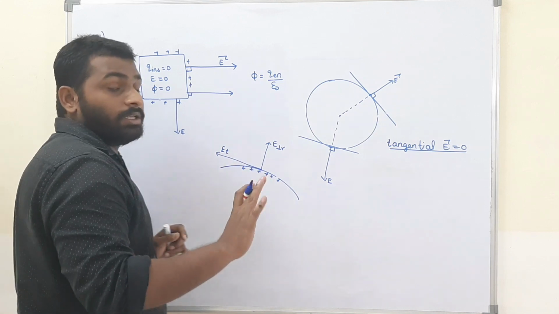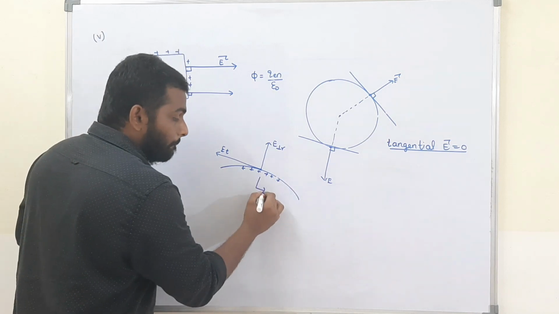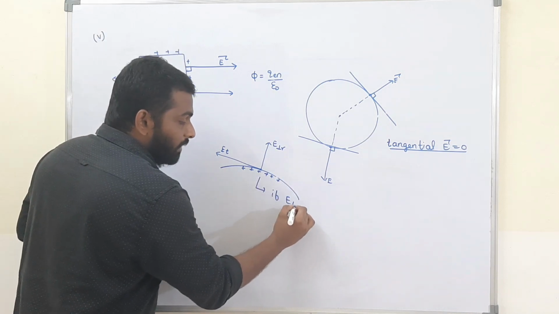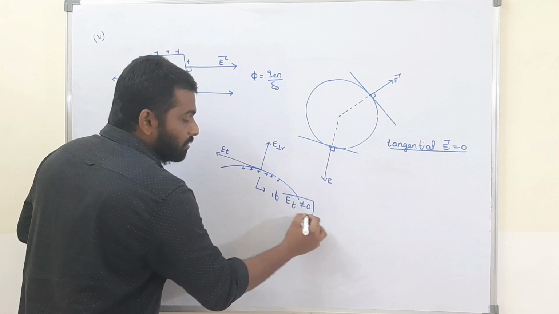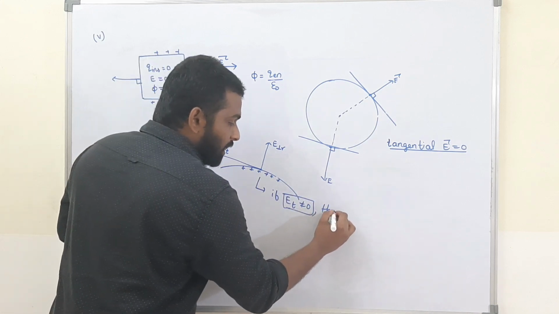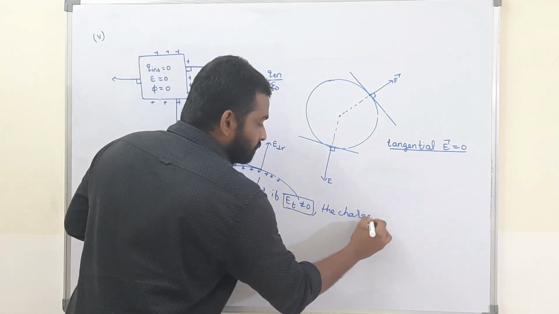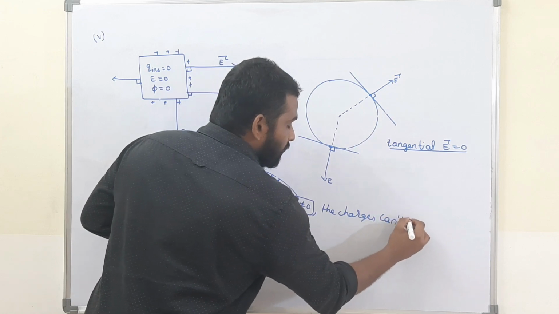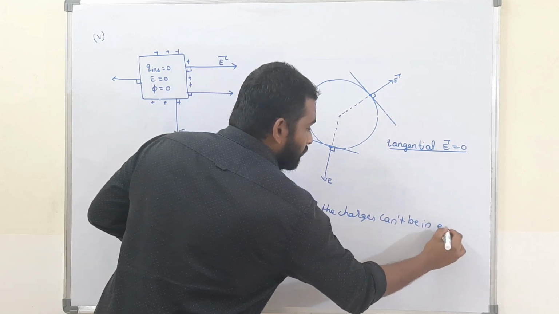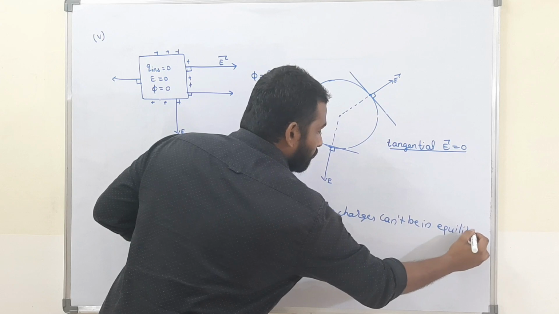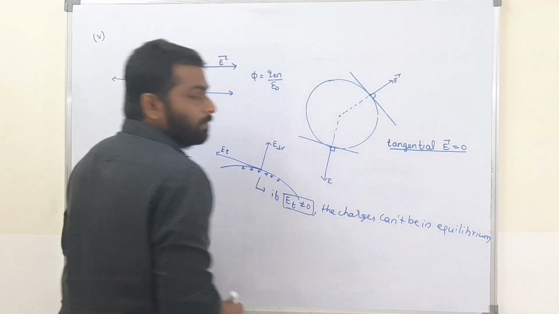If the tangential electric field is not equal to 0, then the charges can't be in equilibrium. Please remember this.